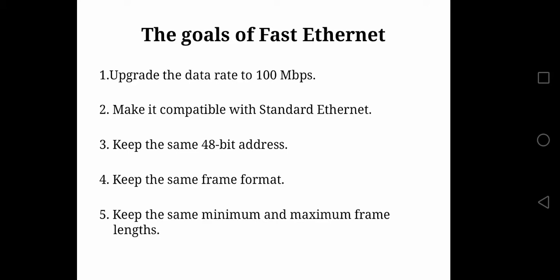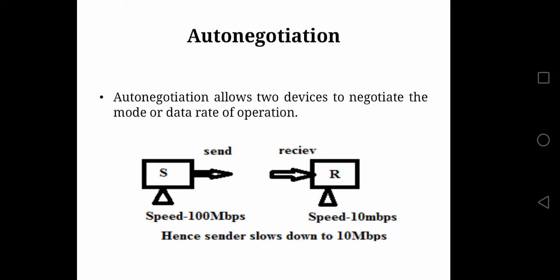Last goal is keep the same minimum and maximum frame length. As you have seen in the standard Ethernet, the minimum frame length was 64 bytes and the maximum frame length is 1518 bytes. The same is maintained in Fast Ethernet.